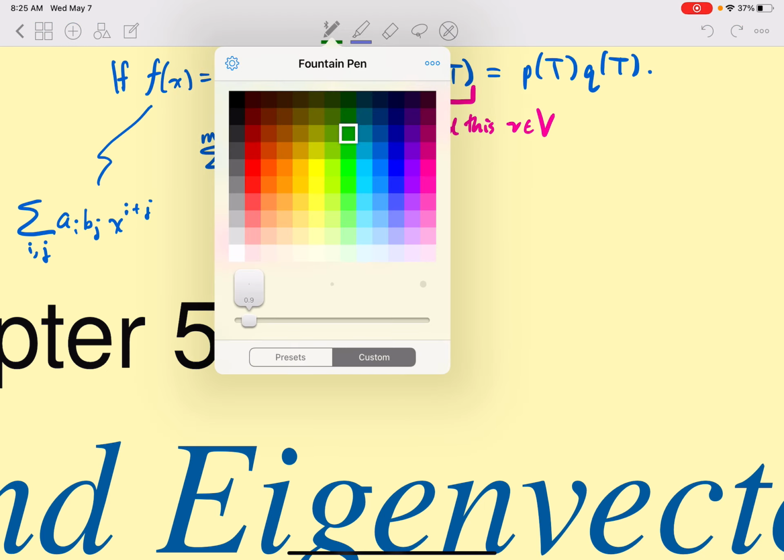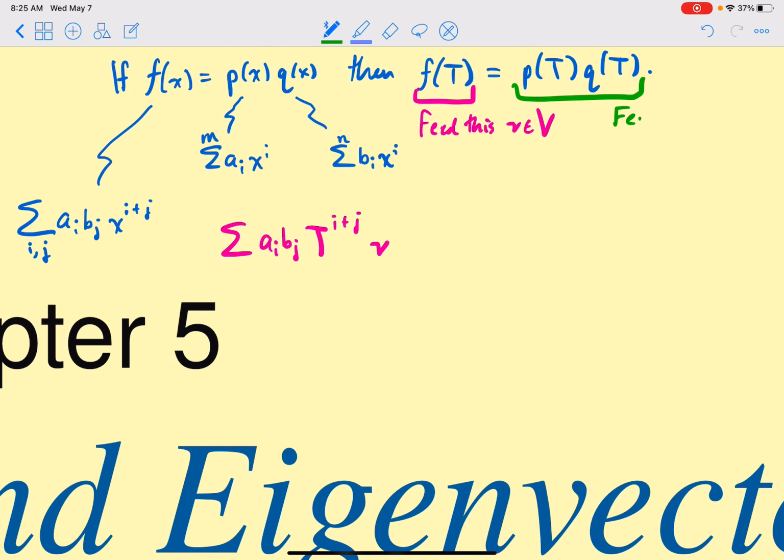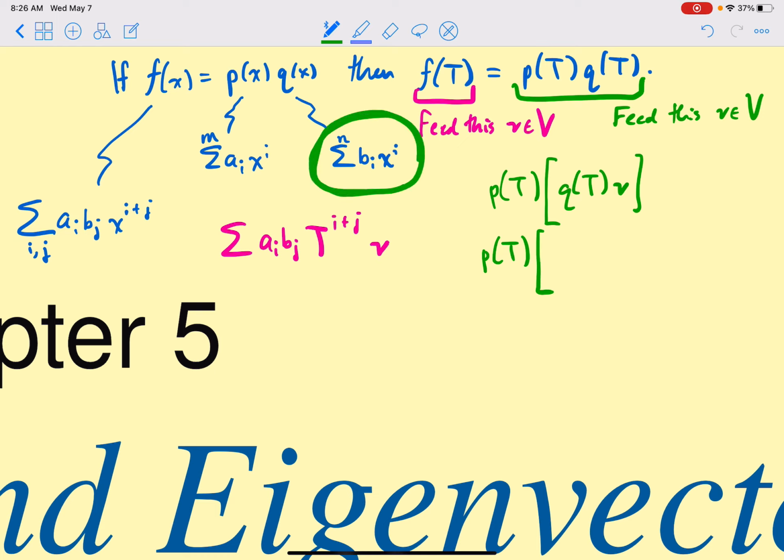Let me choose a different color, green. Feed this little v in. Okay, so then p of t is going to eat whatever q of t does to little v. So p of t is going to eat q of t. Now what's q of t? I replace x with t: the sum of the b_j t to the j, applied to v. Same thing, I just apply t j times, I get a vector, I scale it, and I add up all the results for the different j's.